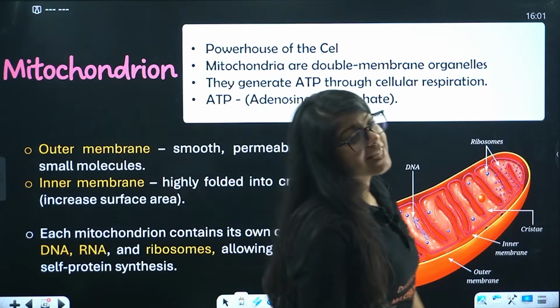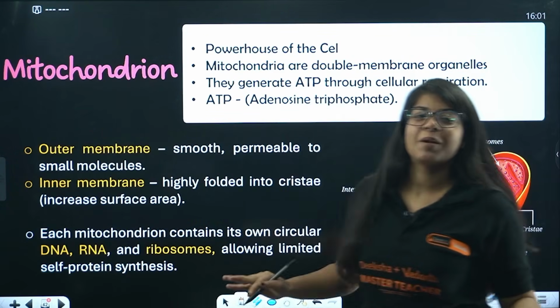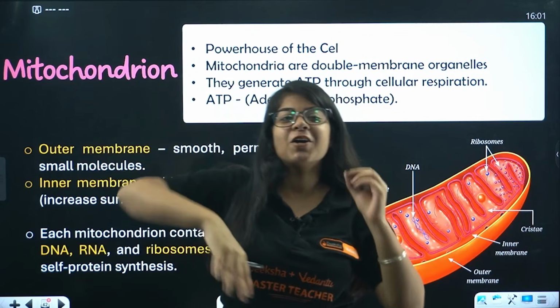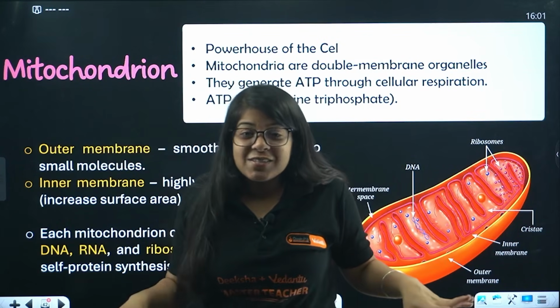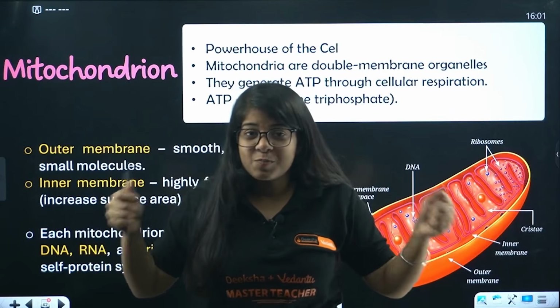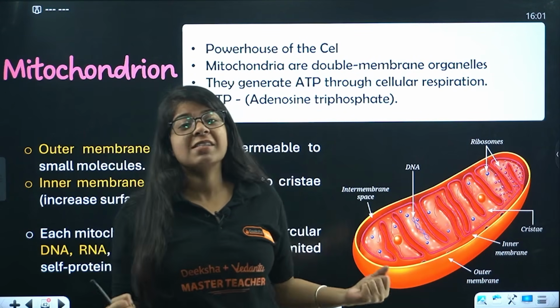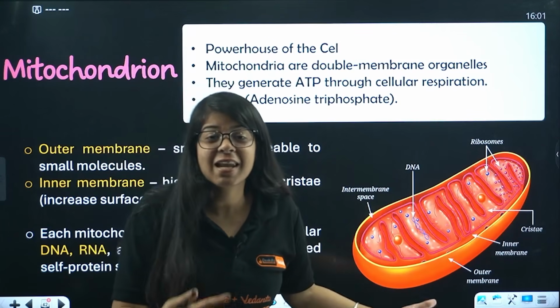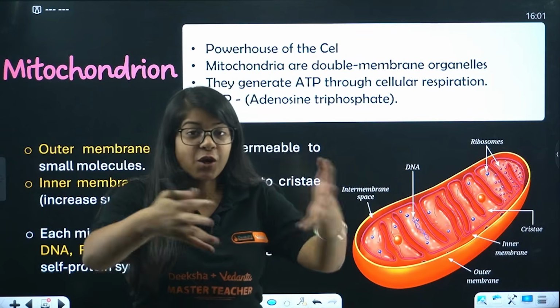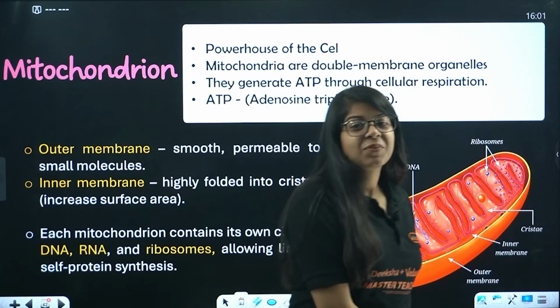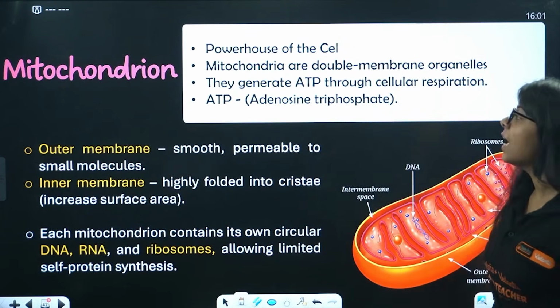Then mitochondria. See, this is something everyone remembers, if they go out to do computer engineering, if they go to do bio or not. Mitochondria is something every person on this planet remembers. Why? Because it is the powerhouse of the cell, and if it is the powerhouse of the cell, it is the powerhouse of the tissue, the organ system, and hence the organism as well, right? So it is the powerhouse of the cell.